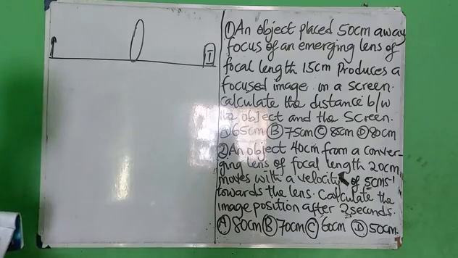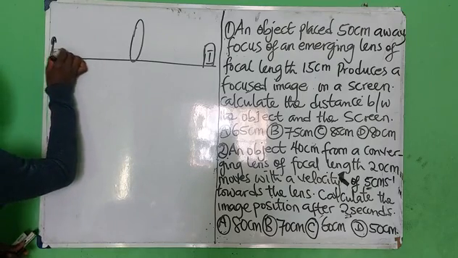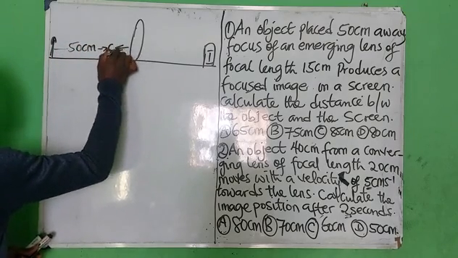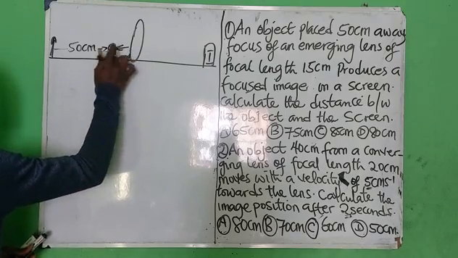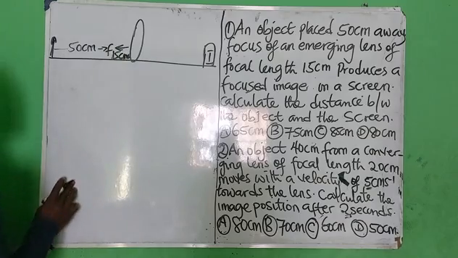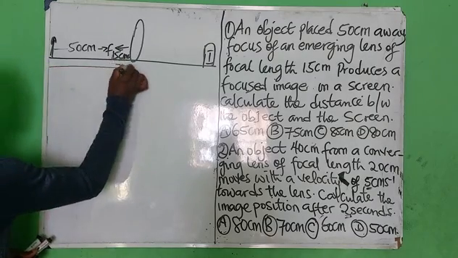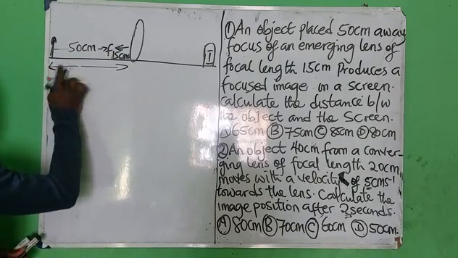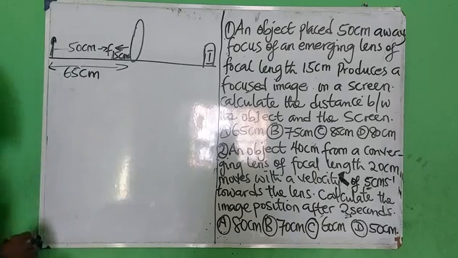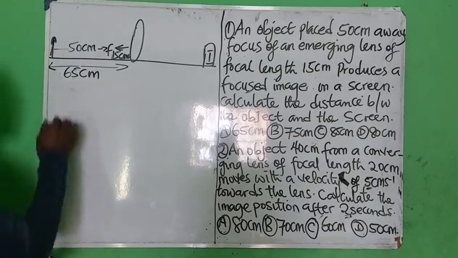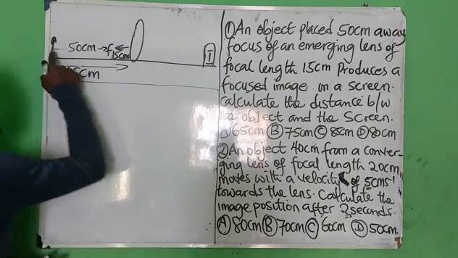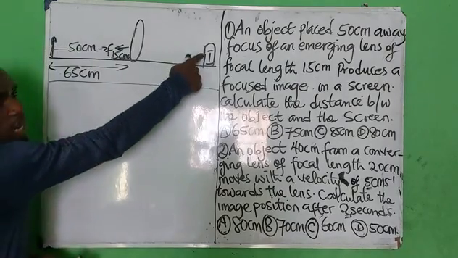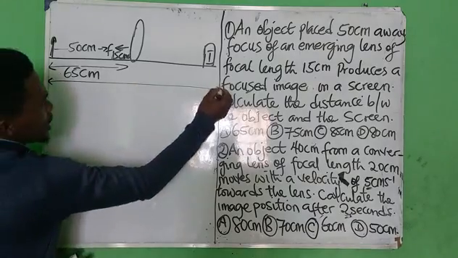They said the focal length is 15. So the distance from this region, you have 50 centimeters, and don't forget you have f, and it's 15 centimeters. All right. So which means that in total, from here to here, 50 plus 15, I have 65 centimeters, all right? But they are saying now that we should calculate the distance between the objects and the screen. So which means from here to here, I'll make it what?